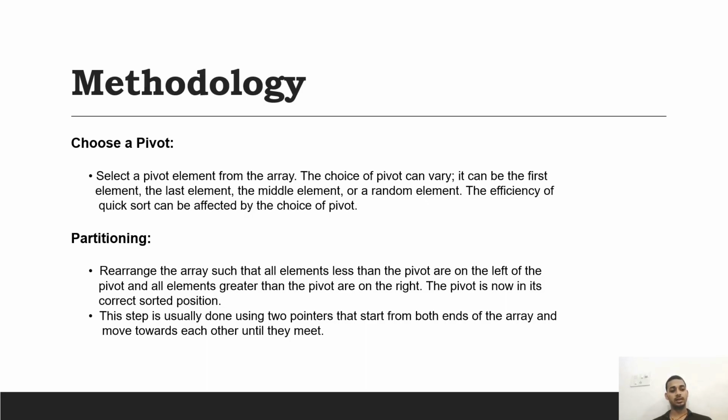Partitioning. Rearrange the array such that all elements less than the pivot are on the left of the pivot and all the elements greater than the pivot are on the right. The pivot is now in its correct sorted position. This step is usually done using two pointers that start from both ends of the array and move towards each other until they meet. You can take i and j and we can start the Quicksort algorithm.